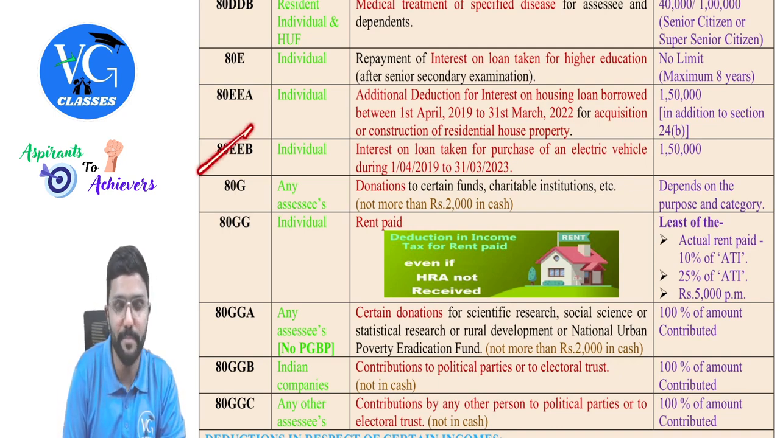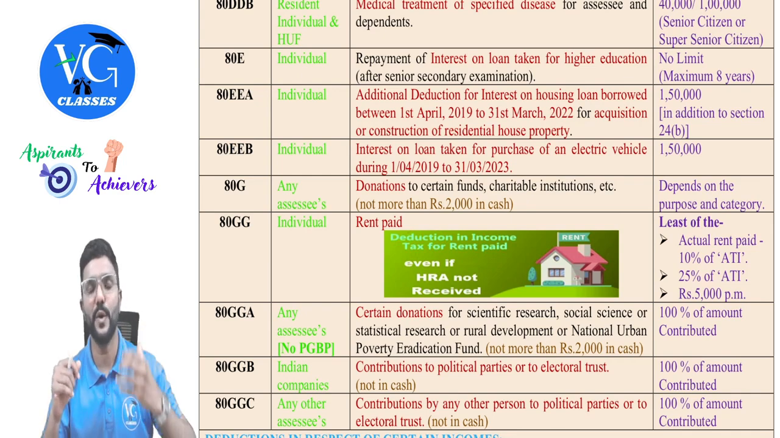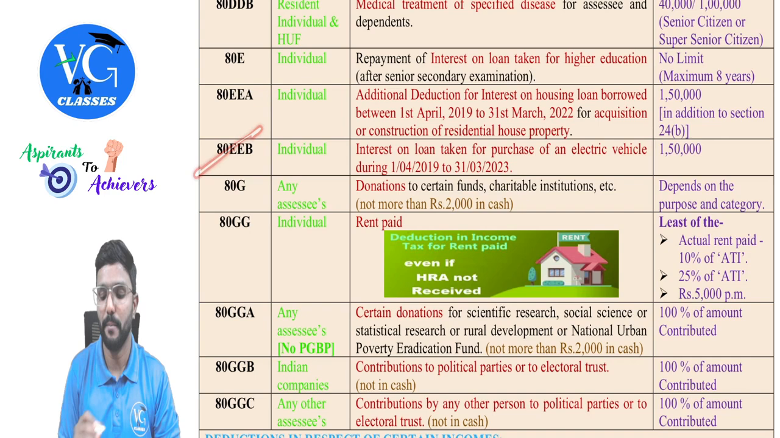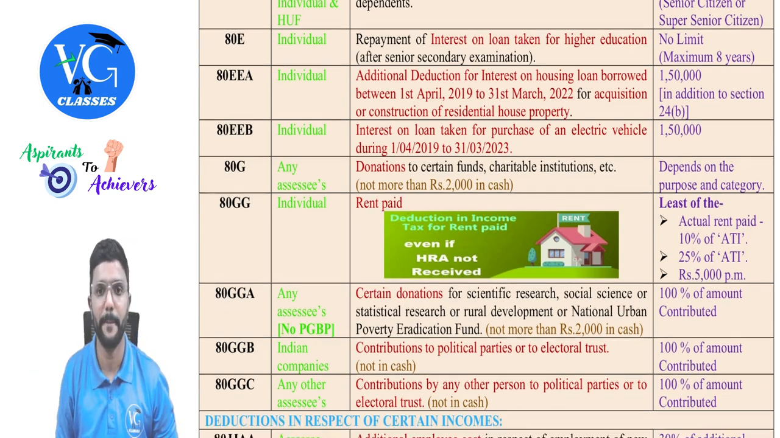Then 80EEB. If the assessee is purchasing any electric vehicle for which he has borrowed a loan, whatever interest he is paying on that loan is allowed as deduction under section 80EEB, maximum 1,50,000. Maximum 1,50,000. And whatever is allowed as deduction here, the assessee cannot claim again this amount as an expense under PGBP or elsewhere, guys. Okay, because he cannot take double benefit.